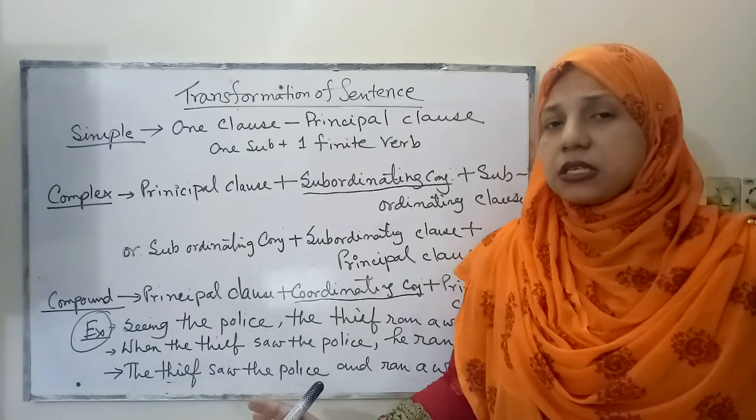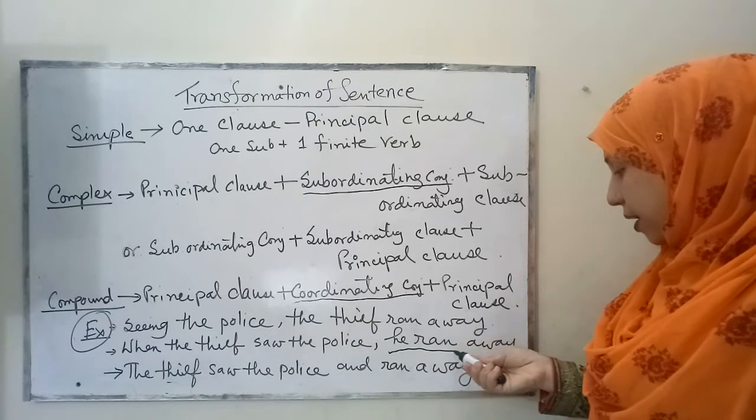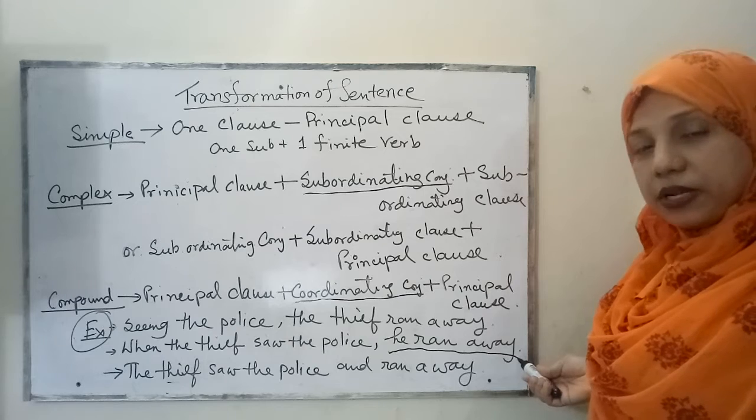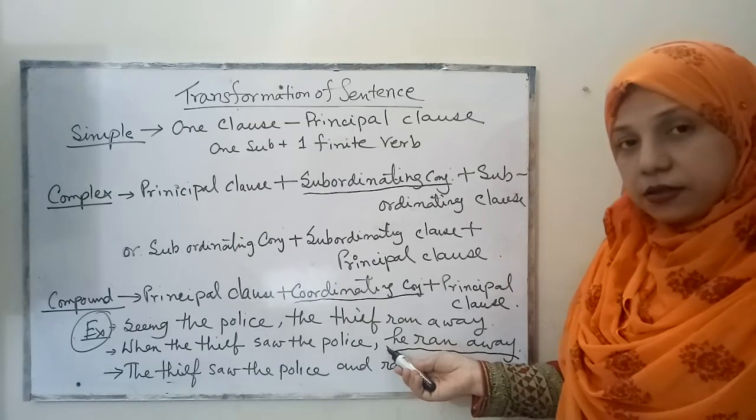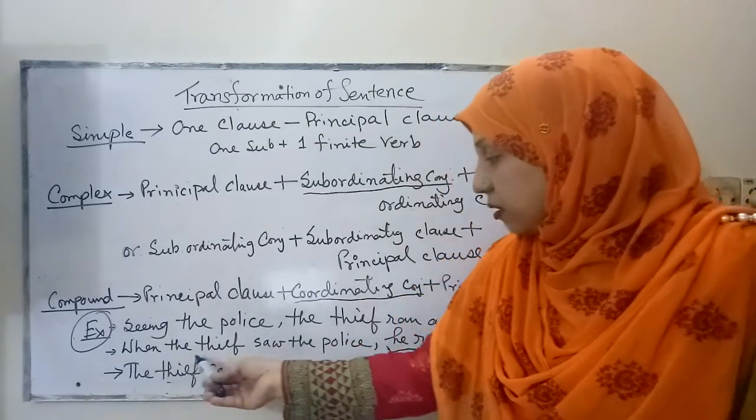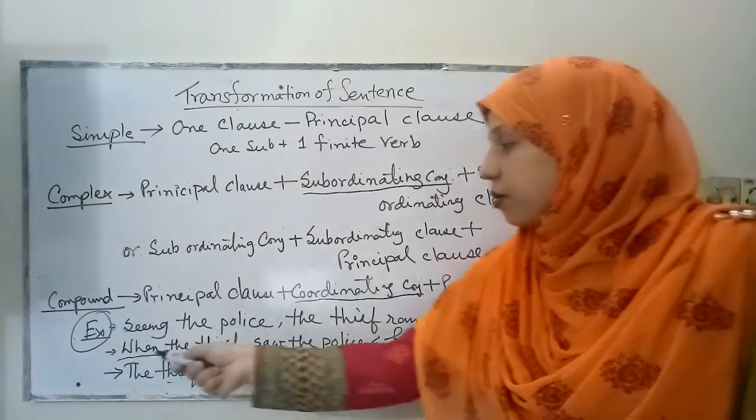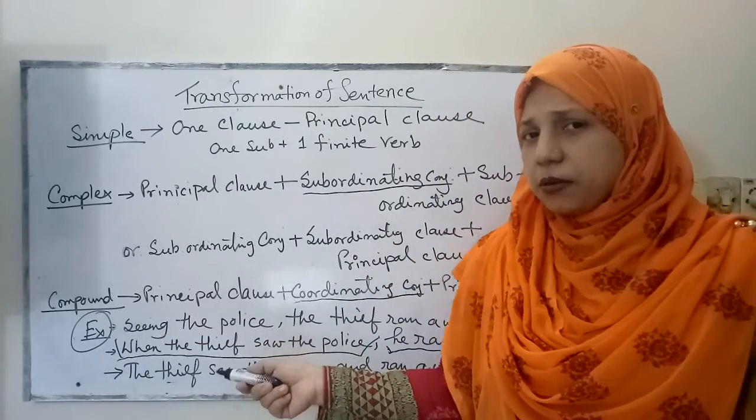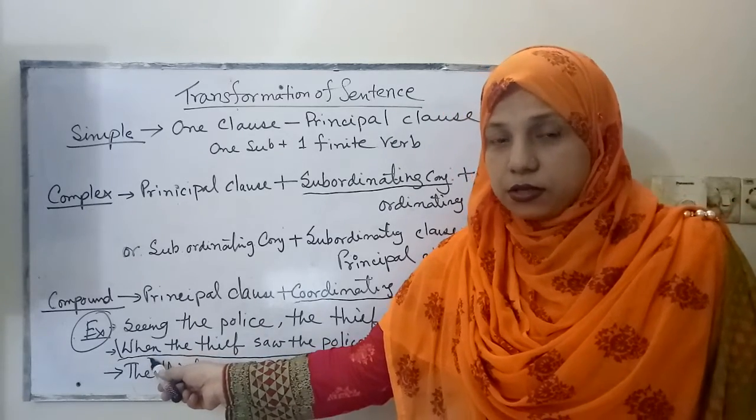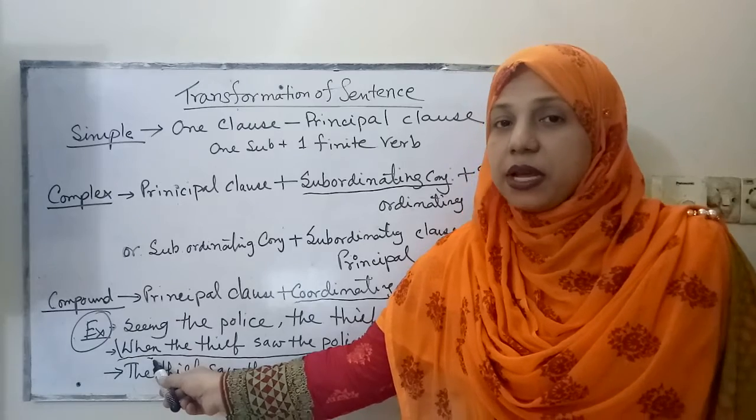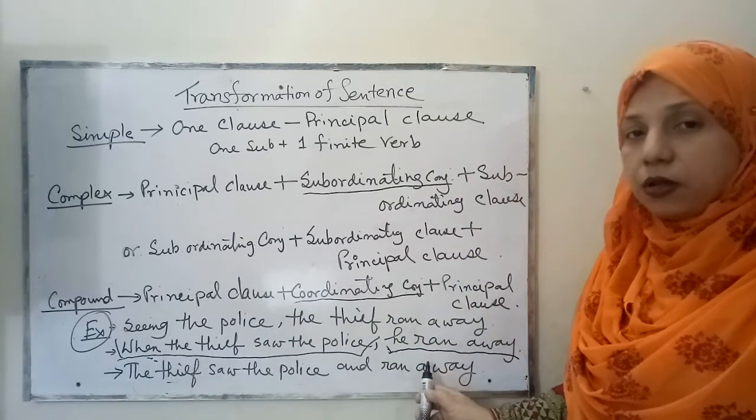Now can you tell me which is the principal clause here? Here, he ran away. This part is the principal clause, because to give a complete meaning it doesn't need any help. But on the contrary, when the thief saw the police, it cannot give a complete sense. So is it a principal clause? No, of course not. It is the subordinate clause, because it is not complete in its meaning. To give a complete meaning, it has to depend on the principal clause.